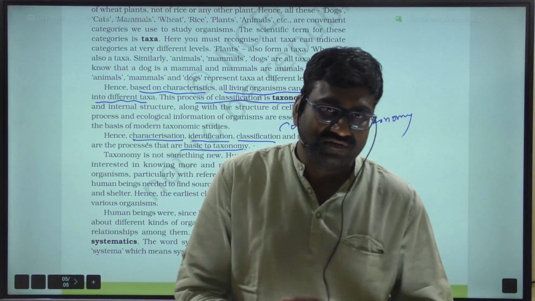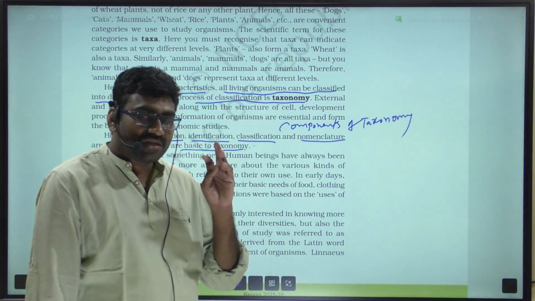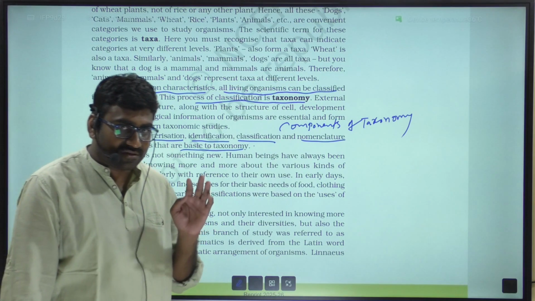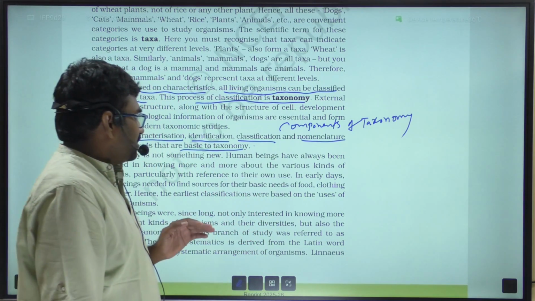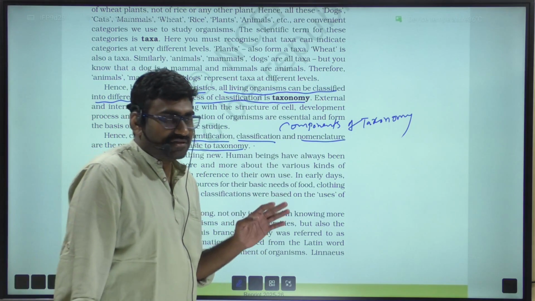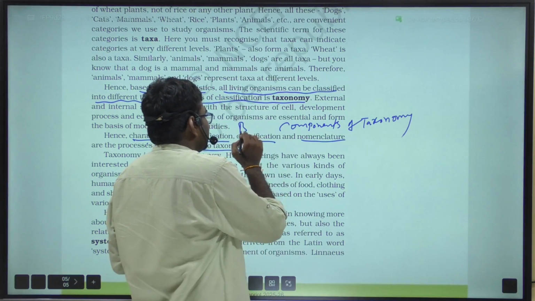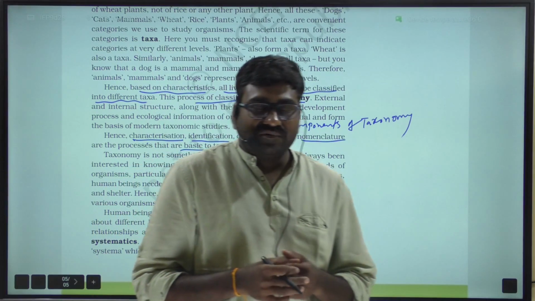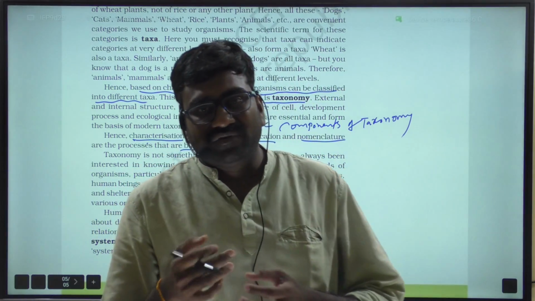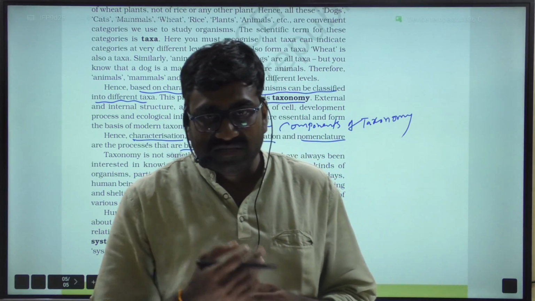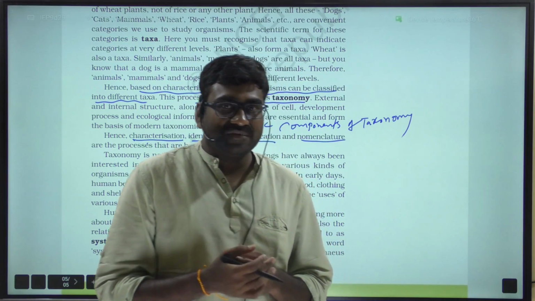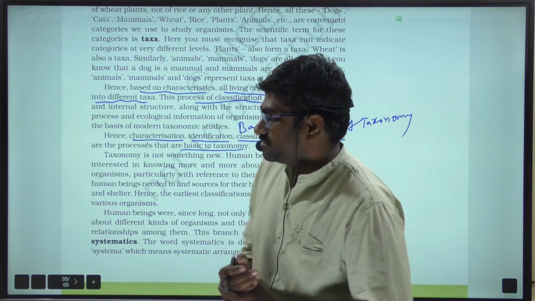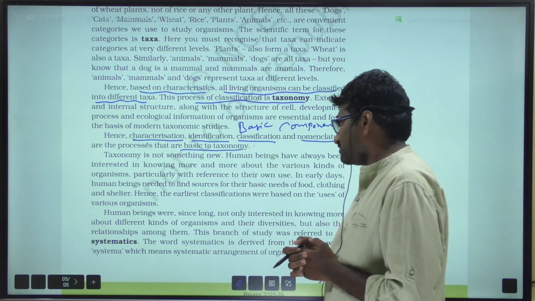Which of the following are the basic components of taxonomy? Which of the following are not the basic components of taxonomy? So the question can be asked in any way in the exam. So you need to remember these basic components of taxonomy.